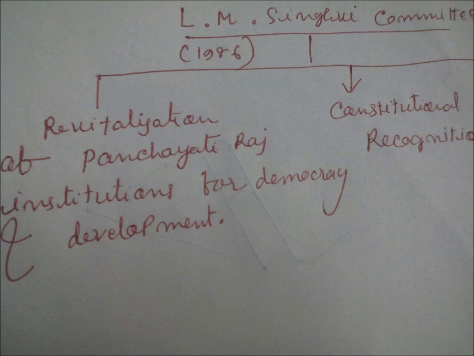That's why, while you read a committee, first you have to see what was the purpose, what was the name of the committee, then see what they recommended, whether they recommended a 3-tier government, a 2-tier government, whether they recommended Nyay Panchayat, and how to link the recommendation of the committee to your answer. For example, in the Ashok Mehta committee, they said that social audit is related to transparency, compulsory taxation means financial autonomy, and after that political autonomy, that the state should not dismiss the Panchayati Raj. In this way you have to link.